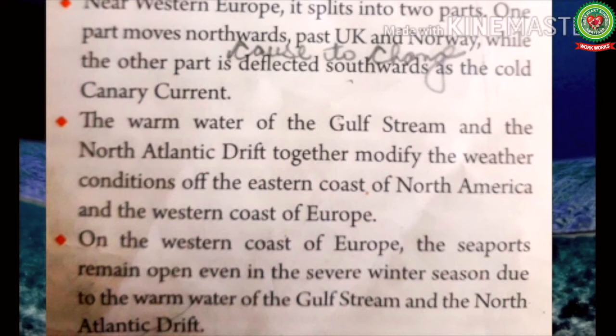On the western coast of Europe, the seaports remain open even in the severe winter season due to the warm water of the Gulf Stream and the North Atlantic Drift. Due to it being a warm current, it keeps a port of Europe free from ice even in winters, so the ports here remain open in winters also.